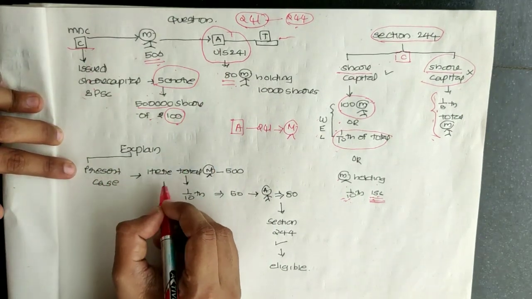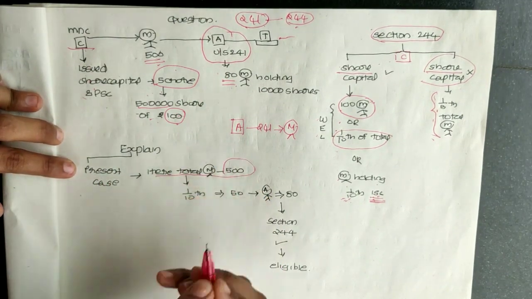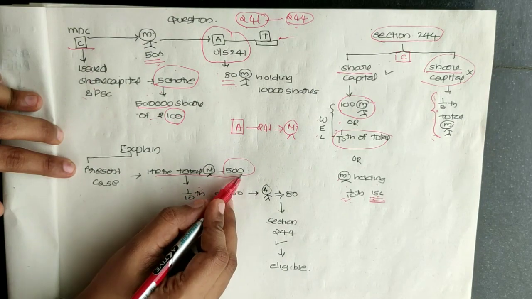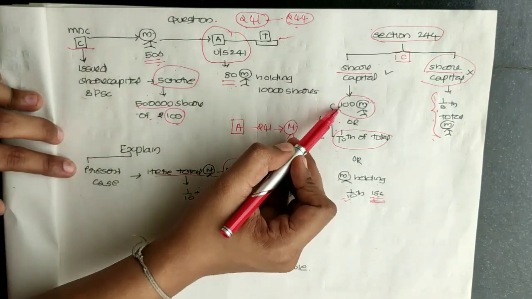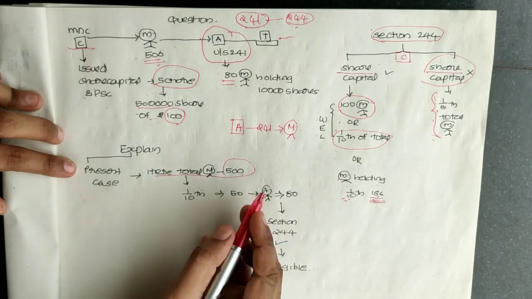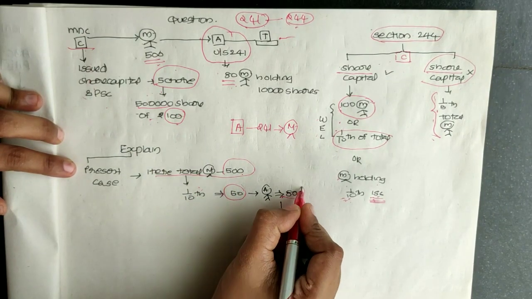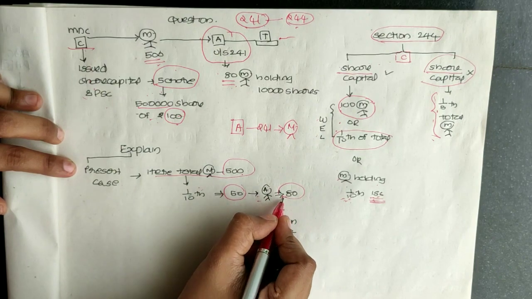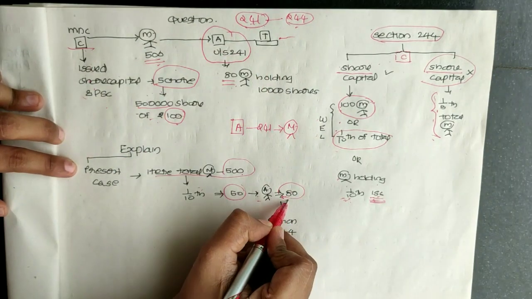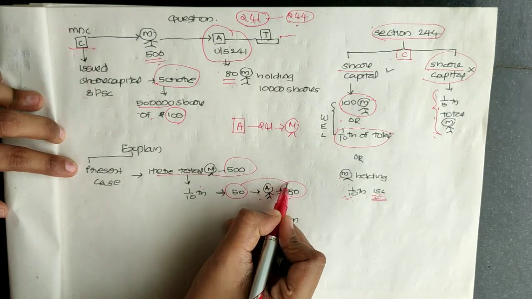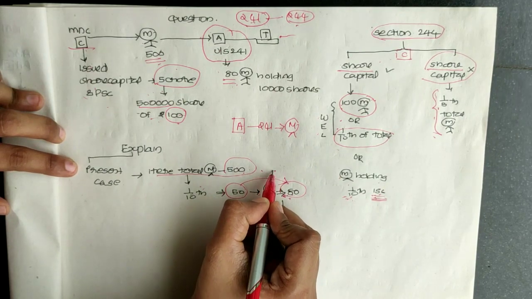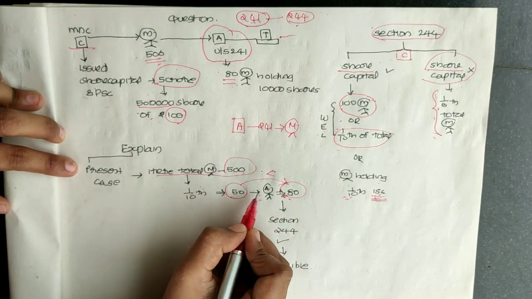The total number of members is 500: either 100 members or 1/10 of 500, which means 50 members. The total number of applicants who have filed the application under section 241 is 80, which is more than 50. Right, friends? 80 is more than 50.